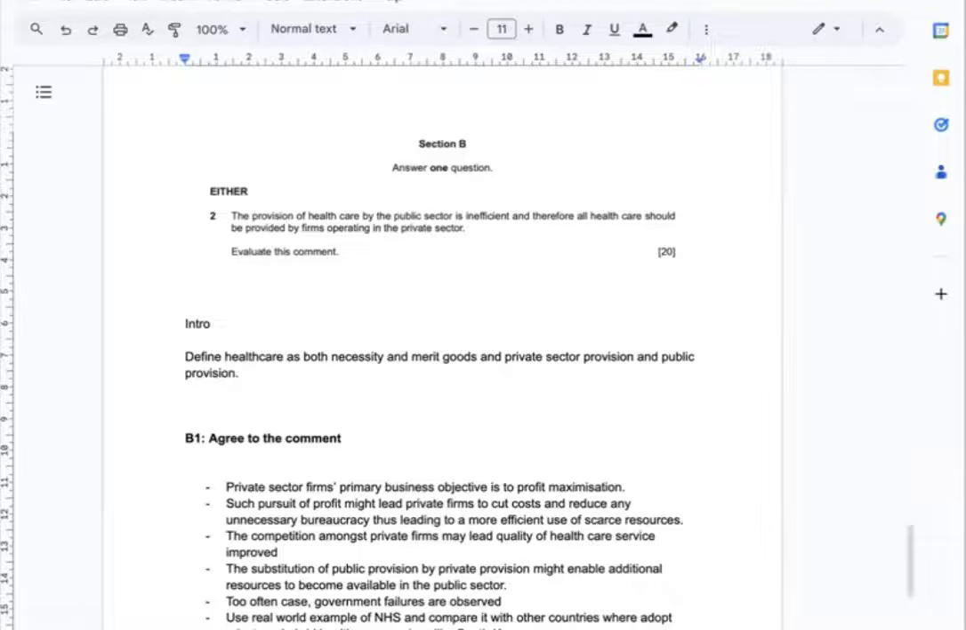Also, the competition amongst private firms may lead to quality of healthcare service being improved, which does not exist in public sector provision. Not only that, the substitution of public provision by private provision might enable additional resources to become available in the public sector so that the opportunity cost of public provision will decrease.